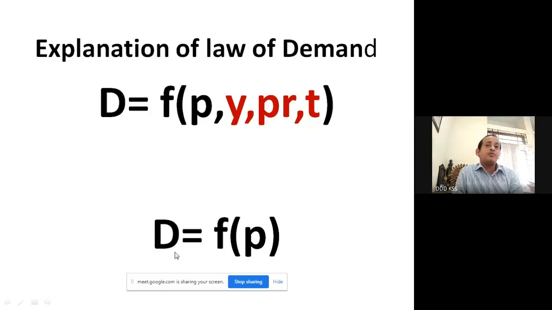What I said, the demand is the function of price. See below, it is mentioned D equal to F within brackets P. So this is basically the law of demand: demand is the function of price. Price increases, demand decreases; price decreases, demand increases. We are going to understand that in detail. So we can say demand is the function of price, because the other things we are assuming will remain the same.